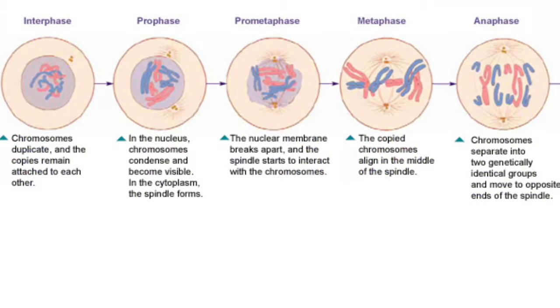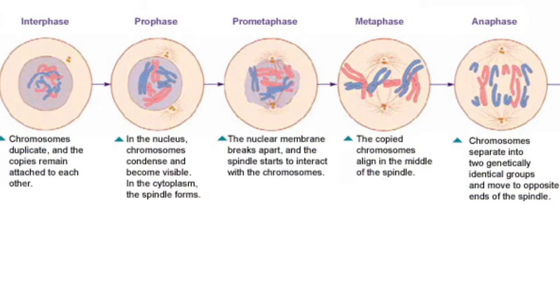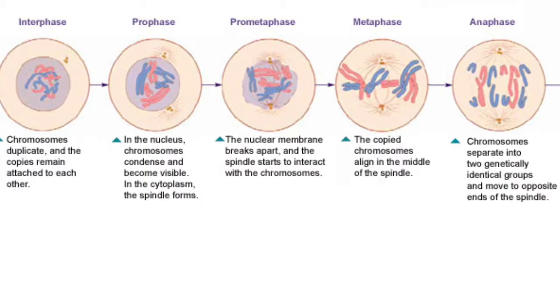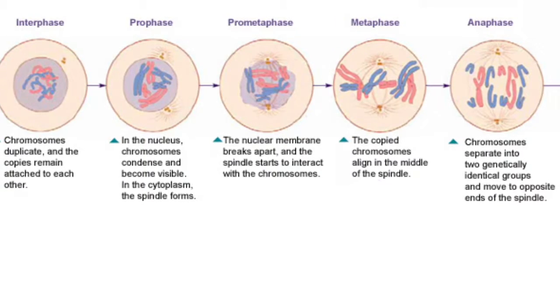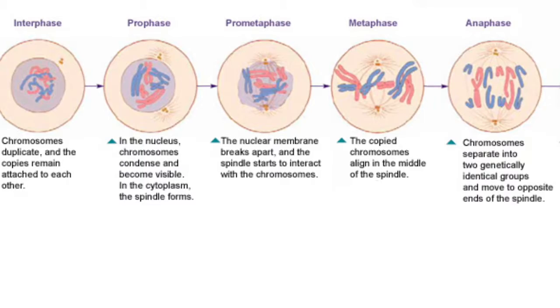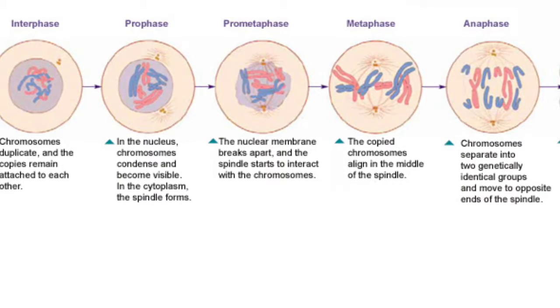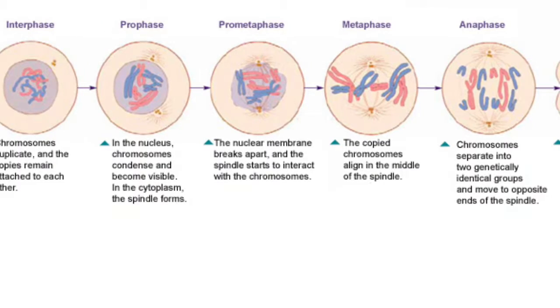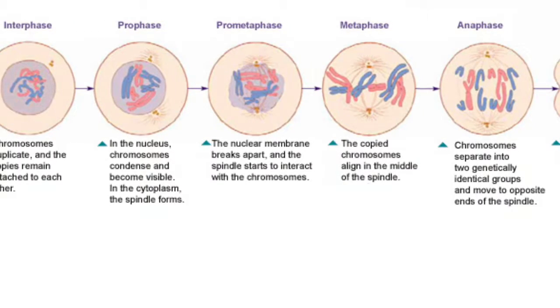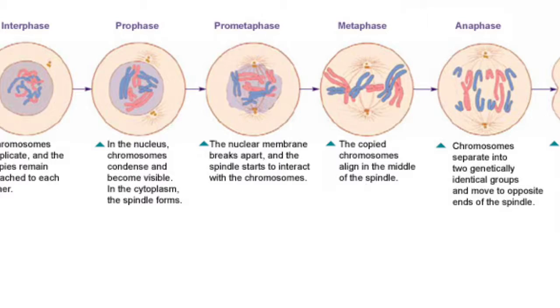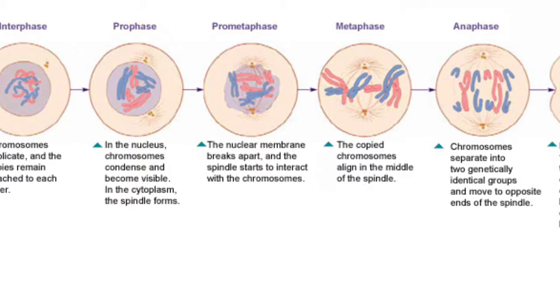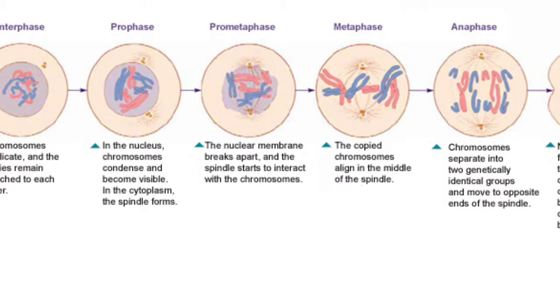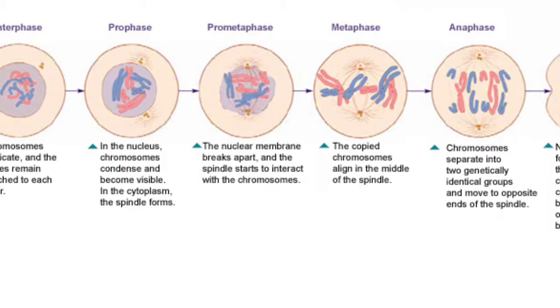Cell division, or mitosis, is broken down into multiple phases. The first phase is interphase. Chromosomes duplicate and the copies remain attached to each other. Then there is the prophase. In the nucleus, chromosomes condense and become visible. In the cytoplasm, the spindle forms. Prometaphase. The nuclear membrane breaks apart and the spindle starts to interact with the chromosomes.